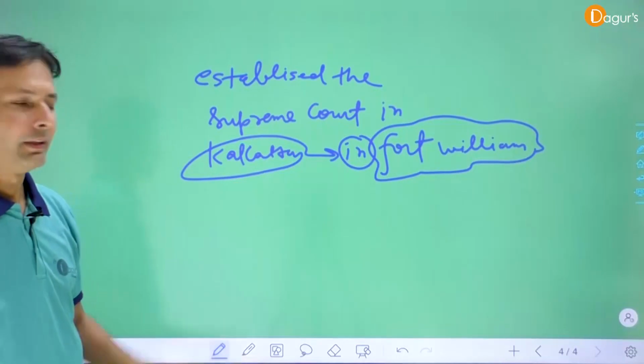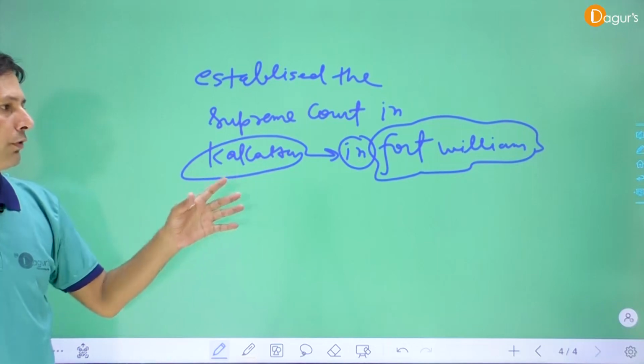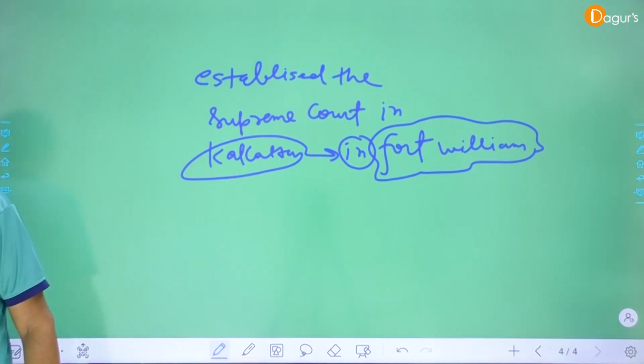Clear? Second is they established the Supreme Court in Calcutta, in Fort William.